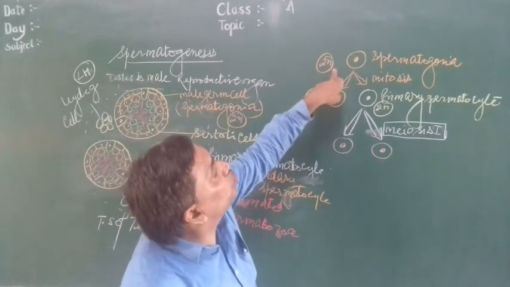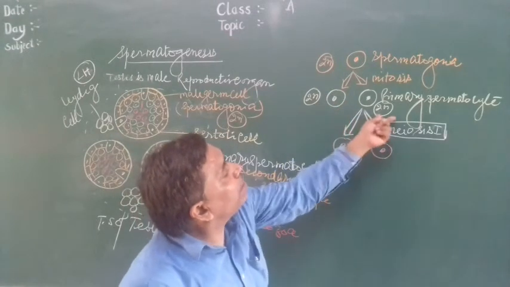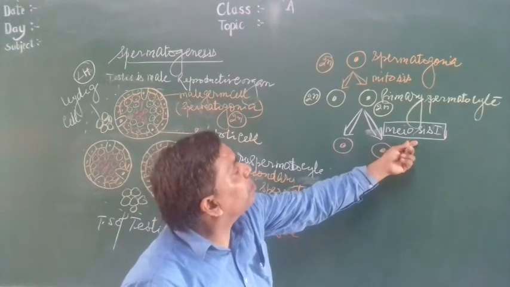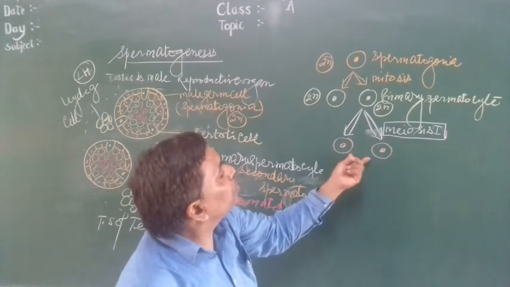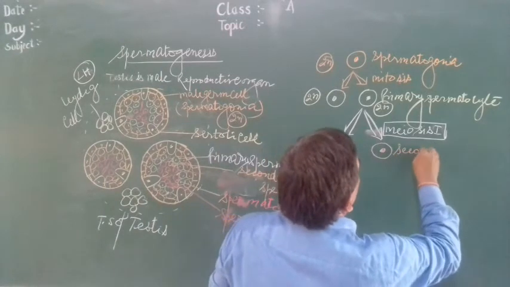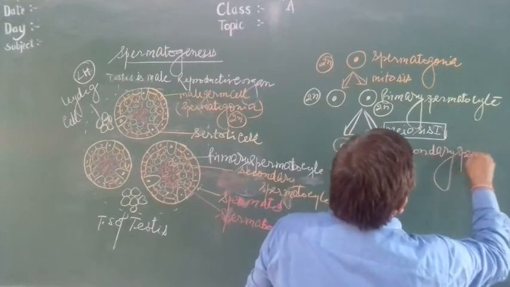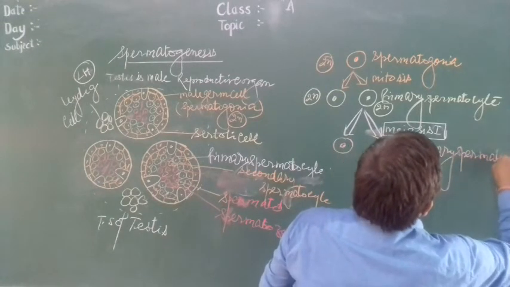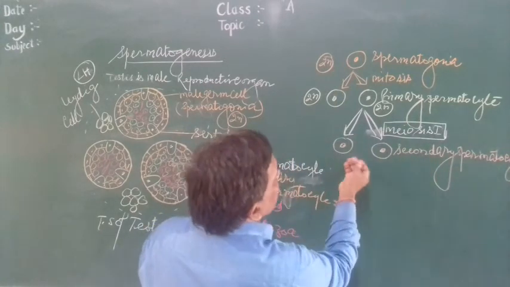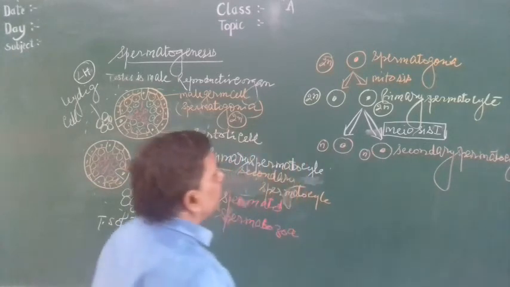Spermatogonia, that is 2n, undergoes mitosis, produces several primary spermatocytes. Primary spermatocyte undergoes meiosis first, then produces two secondary spermatocytes, and each secondary spermatocyte is haploid.